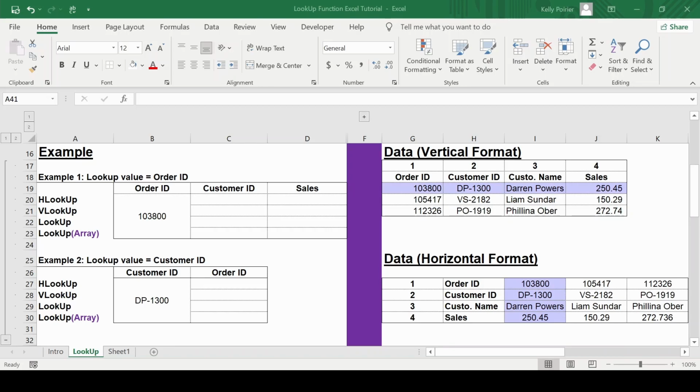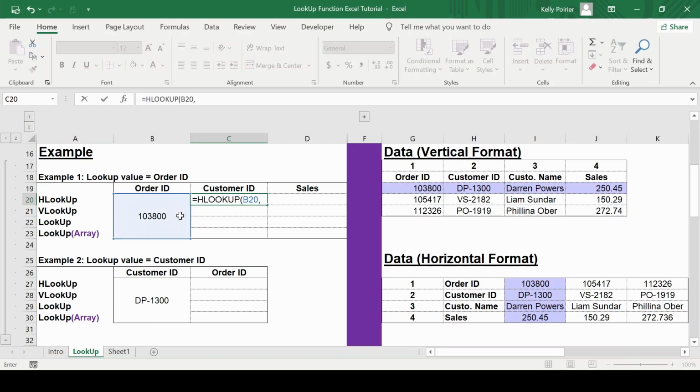To start off, we will look at the HLOOKUP and the VLOOKUP function, as they are quite similar. In the first example, my lookup value will be the order ID. I first want to identify the customer ID that corresponds to the order ID. For the HLOOKUP, I will need to identify my lookup value as being the order ID of 103,800, then my table, then the row index number, which in this case would be 2. Then I would select the option false as I want to find the exact match. I am not interested in finding the approximate match.